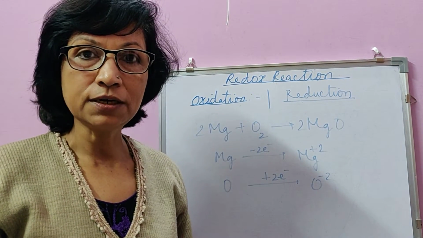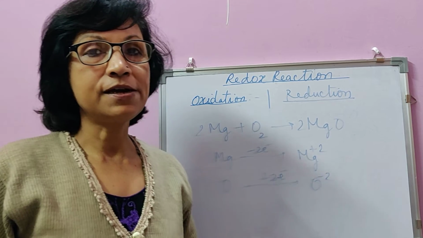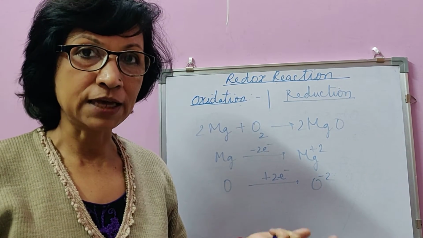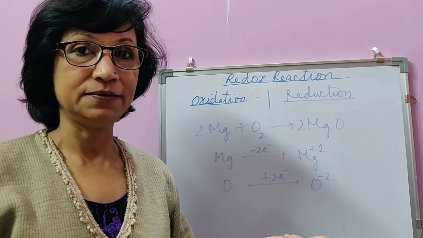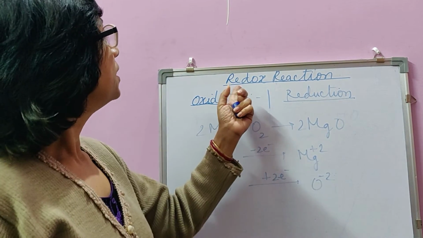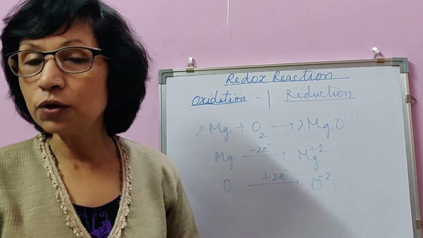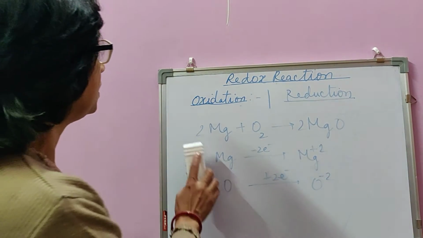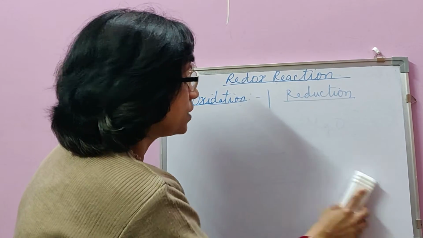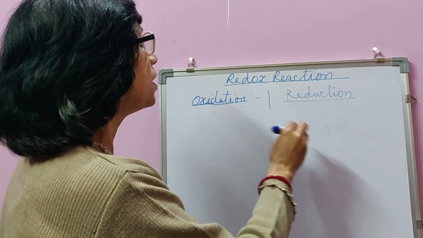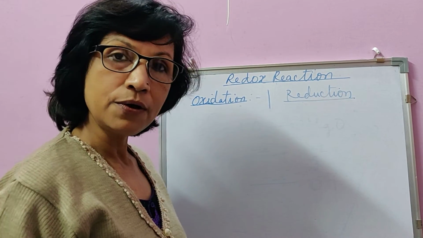What is a redox reaction? When during a chemical reaction, oxidation as well as reduction reaction takes place simultaneously, which is always there. You can understand a redox reaction is a reaction in which oxidation and reduction both are taking place simultaneously. Let's take one more example of a redox reaction in which oxidation is also happening and reduction is also happening.